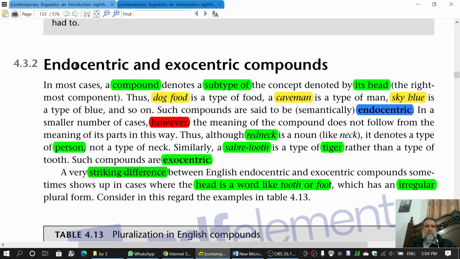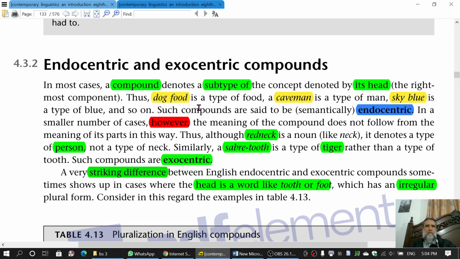Now, as far as the endocentric compound is concerned, in which you can see the head food, this head is the major item, but the whole compound is a subtype of this head. For example, if we say dog food, then it is a subtype of food, which is the head.